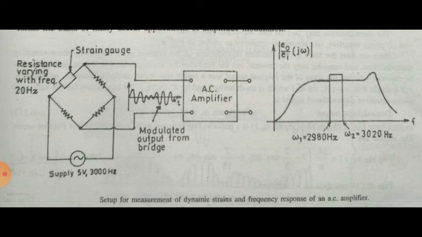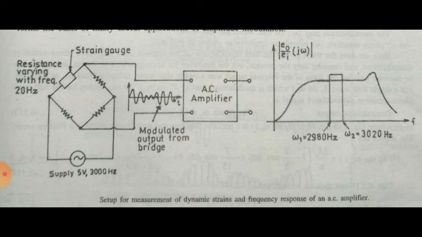When the static strain is applied to the strain gauge, its resistance changes and an output varying at a frequency of 3000 Hz appears at the output terminals of the bridge. So this output can be easily amplified by an AC amplifier.